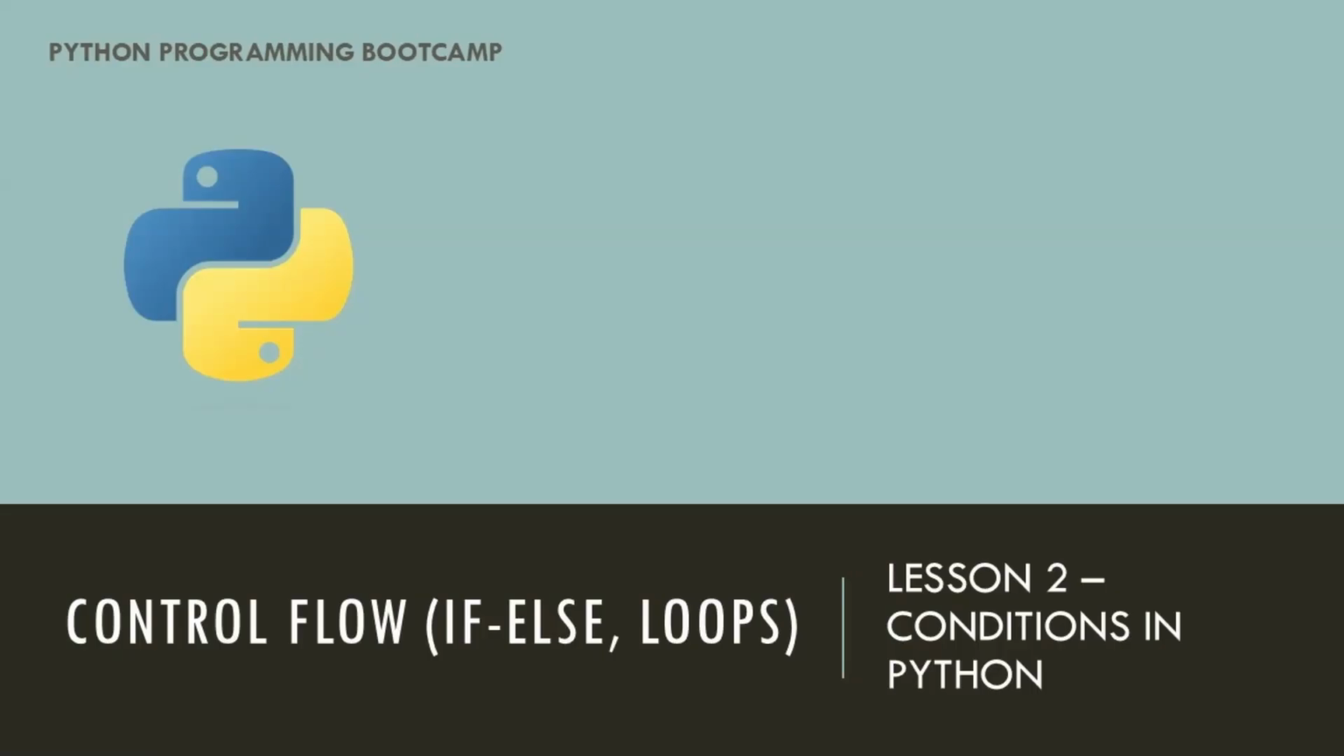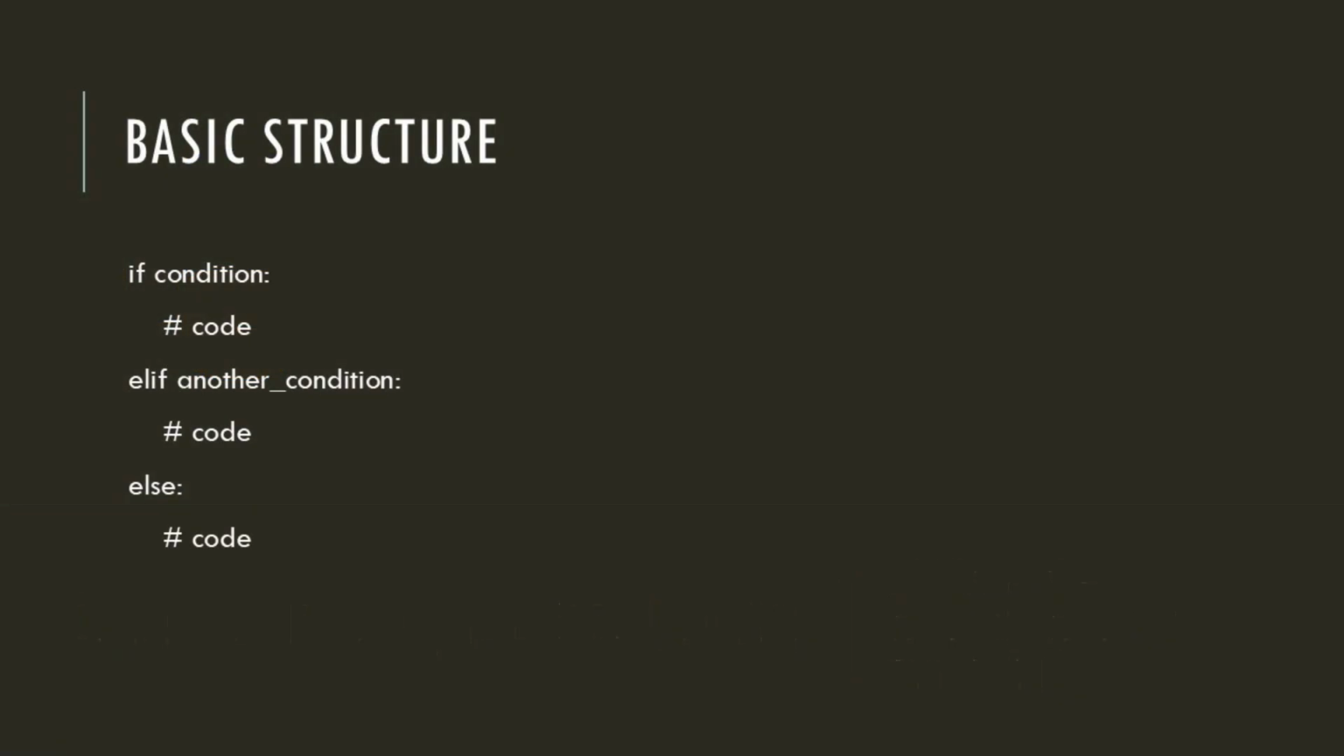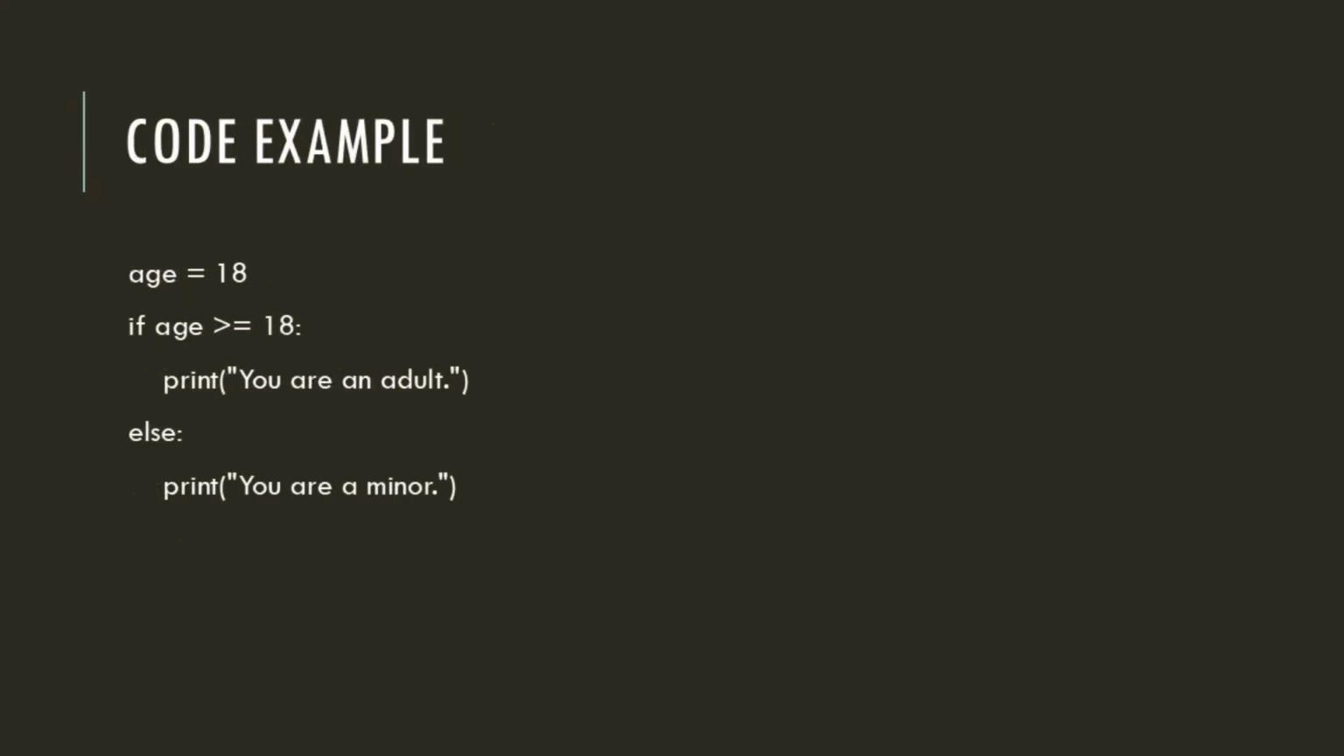Conditions in Python work using if, elif and else. Let's begin with the structure. If condition, run some code, elif another condition, run some other block of code, else run some another block of code. Let's see a simple example. Age equal to 18. If age greater than equal to 18, print you are an adult, else print you are a minor.